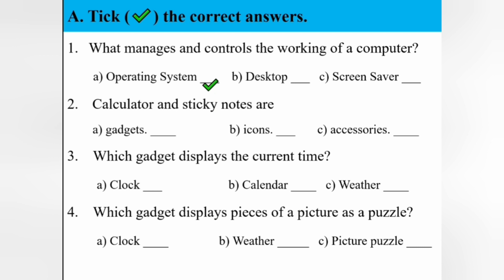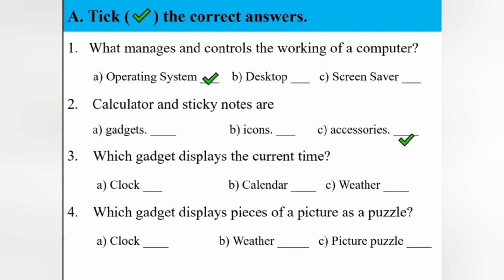Second one: calculator and sticky notes are. The options are gadgets, icons, accessories. Which is the correct option? The correct answer is accessories.